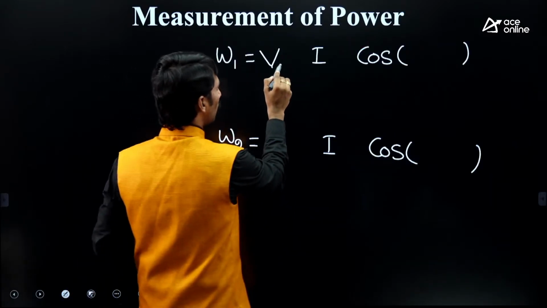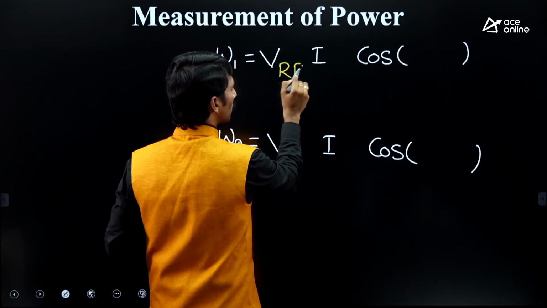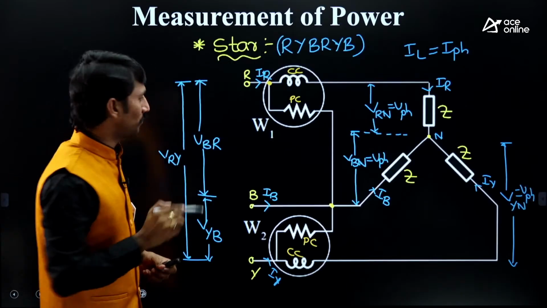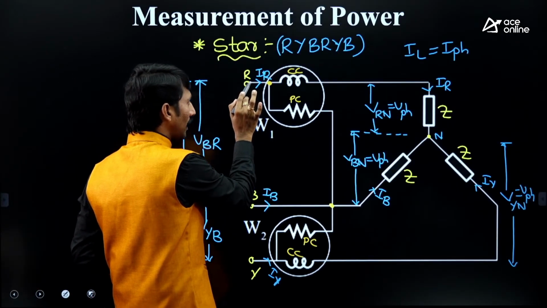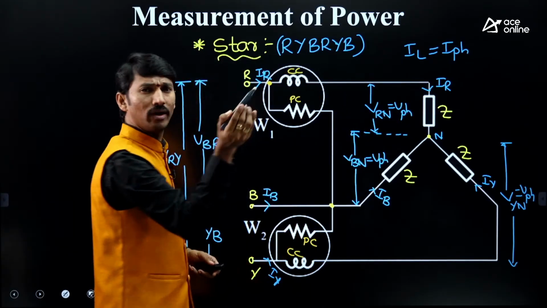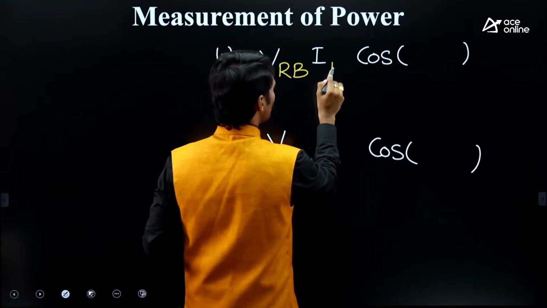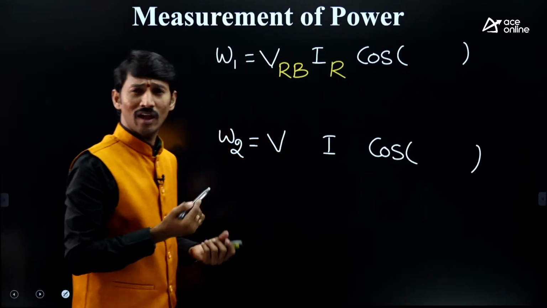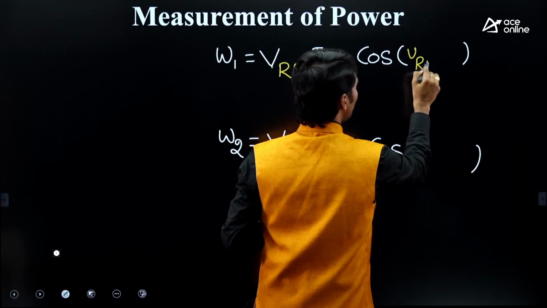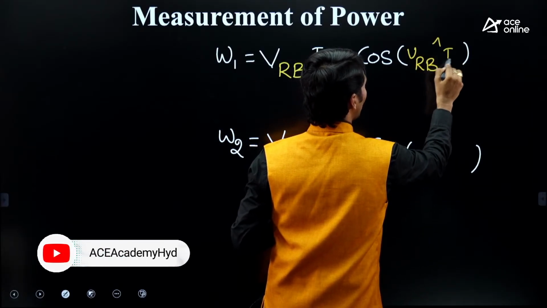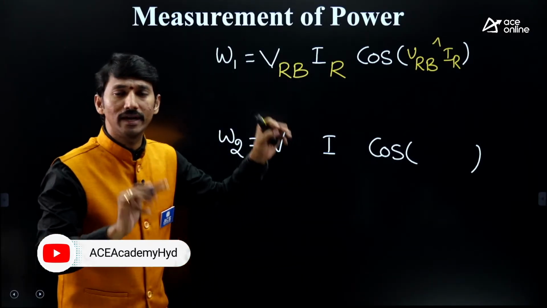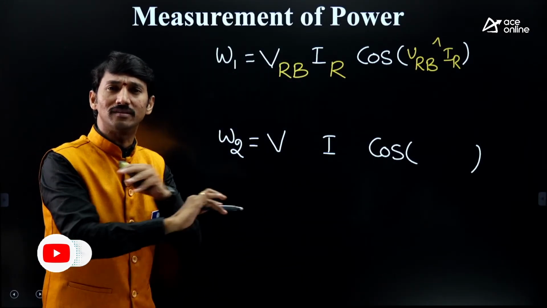So therefore the voltage across the potential coil is VRB. First point: the current through the current coil is IR only. So simply IR. After that, cosine of the angle between VRB and IR. If you are able to write this, the thing is done.